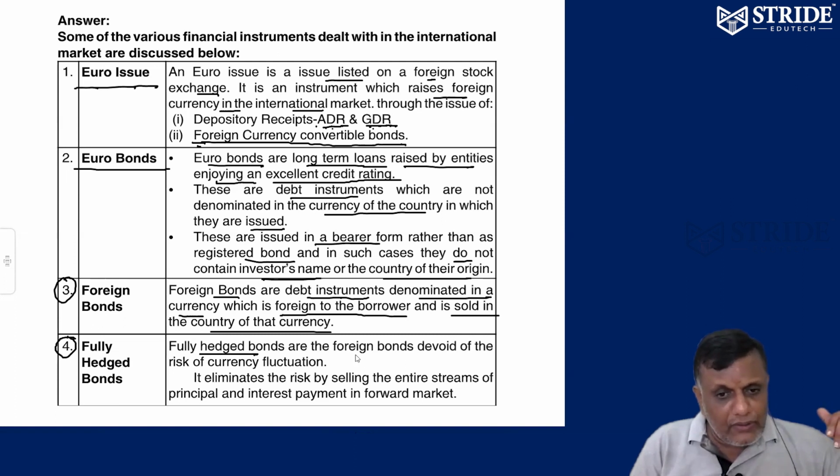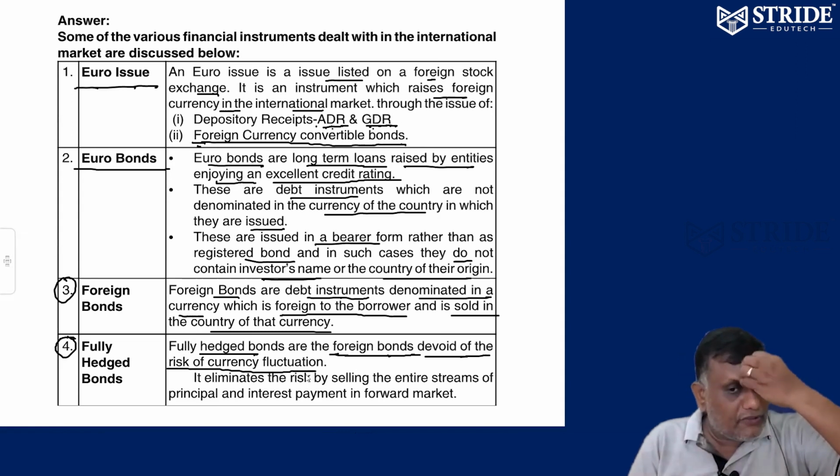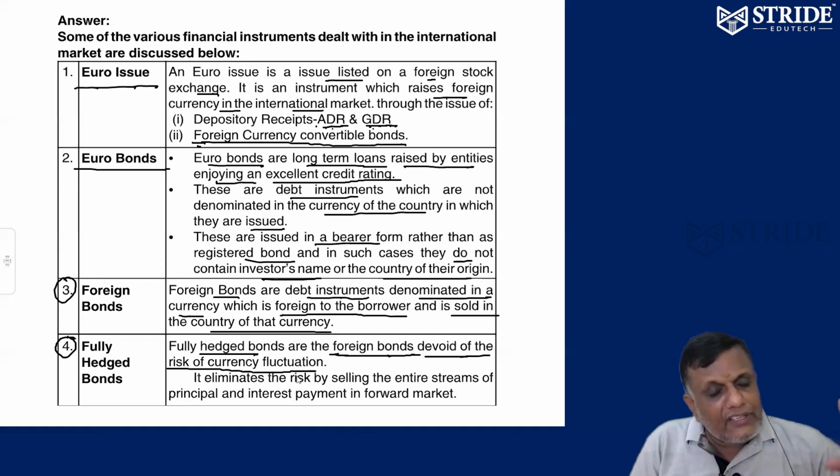Number 4, fully hedged bonds. Fully hedged bonds are foreign bonds devoid of the risk of currency fluctuation. That's called fully hedged bonds, which means no fluctuation. Nothing is going to be affected by fluctuation, which means the bonds are safe. Loss in one hand is compensated by the profit in the other hand.